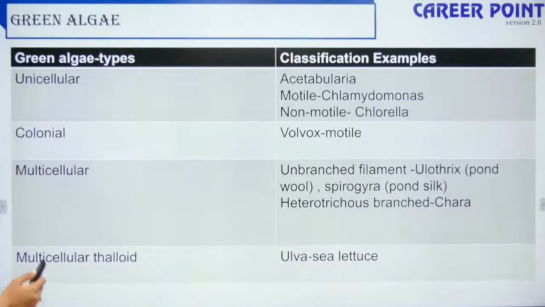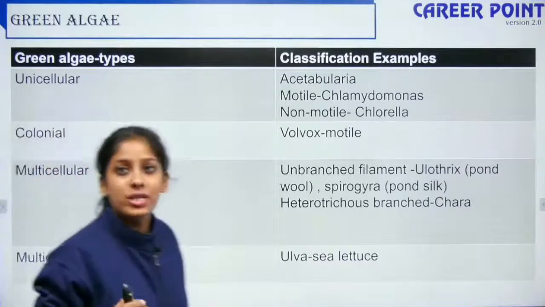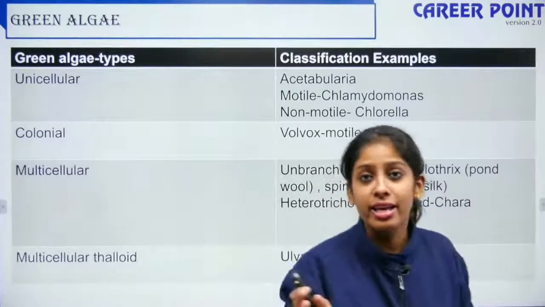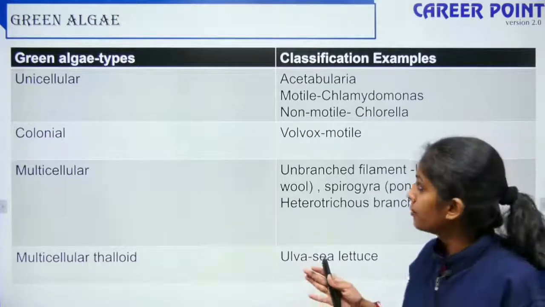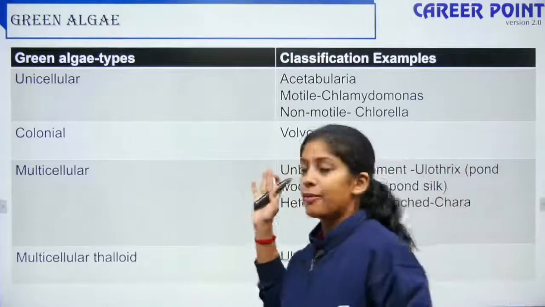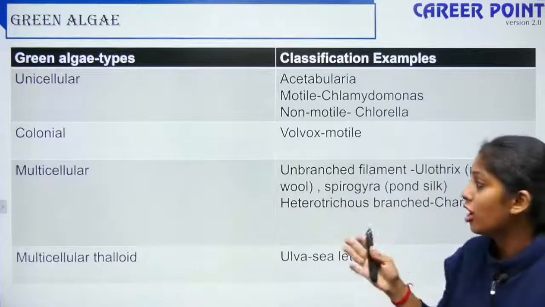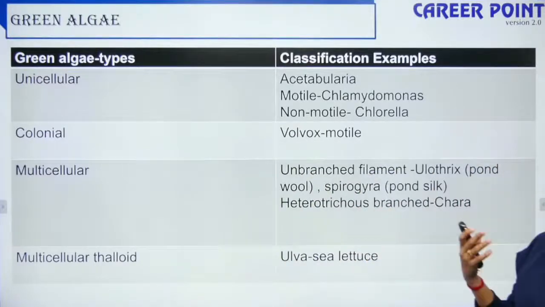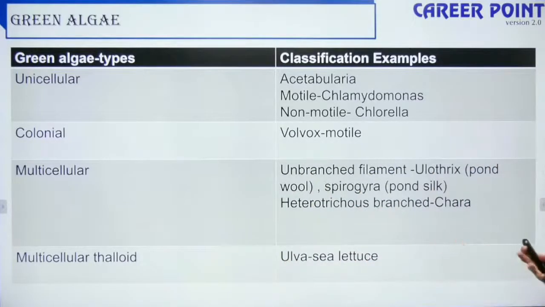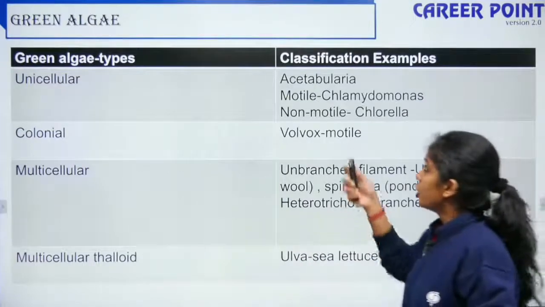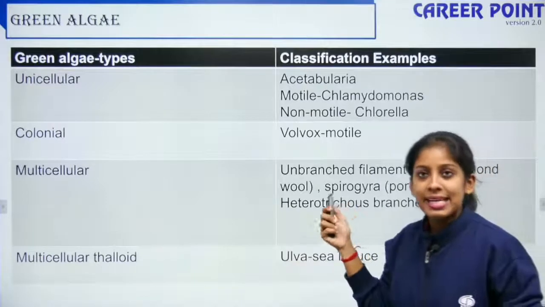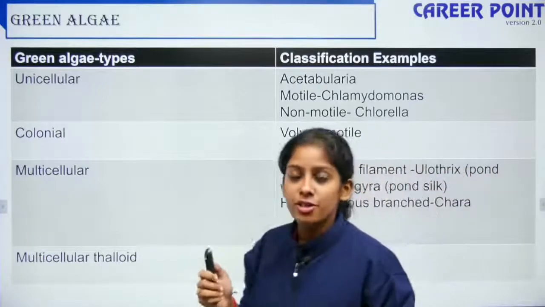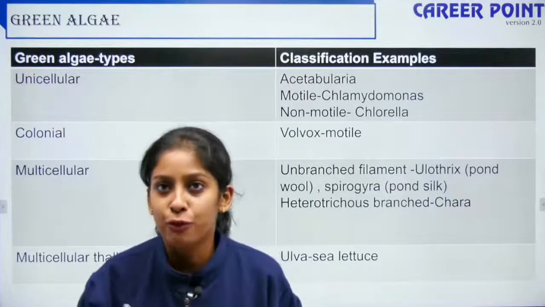And apart from that, your green algae is very versatile. It can have very many forms of shape and structure. It is very variable. It can be unicellular, it can be multicellular, it can be in the form of colonies, it can be having multicellular thalloid. The body can be made up of multicellular forms. So, all that is mentioned here. I want you to go through it. Please at least take this slide for your last minute revision. This will be really helpful to you.